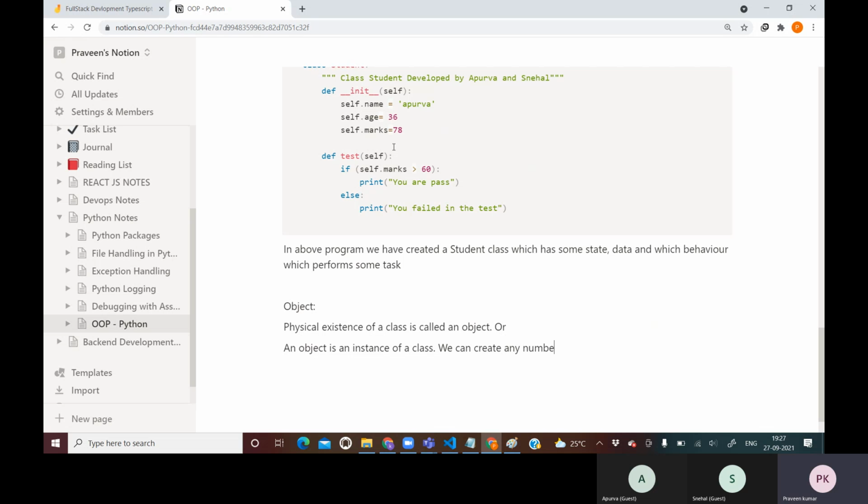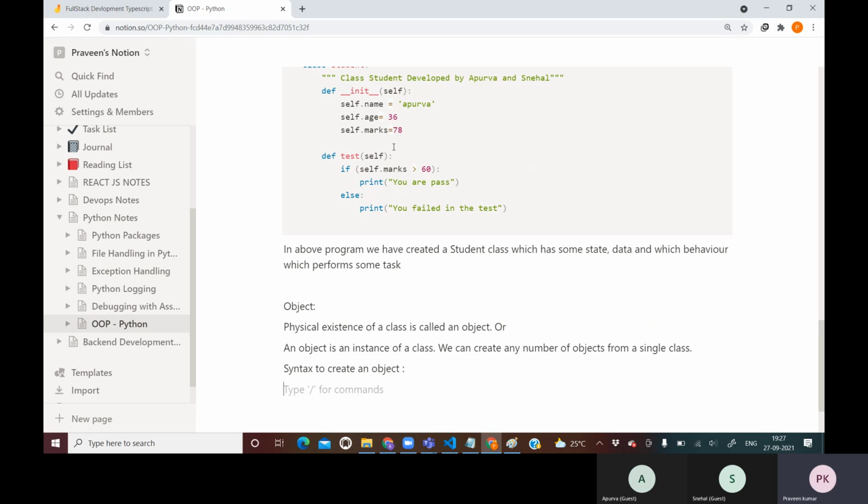We can create any number of objects from a single class. Now, how to create one: the syntax to create an object.